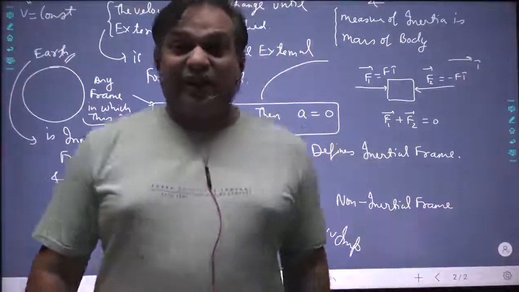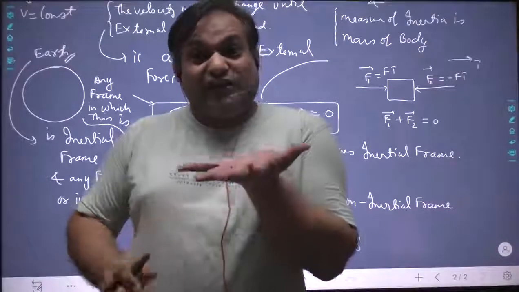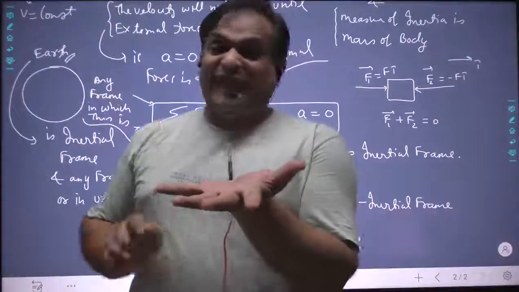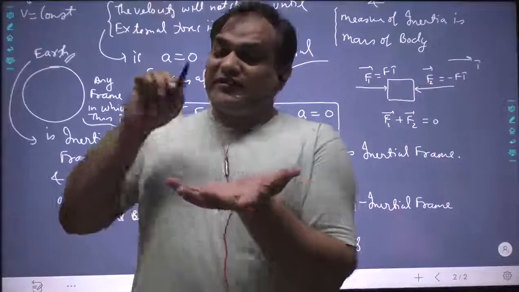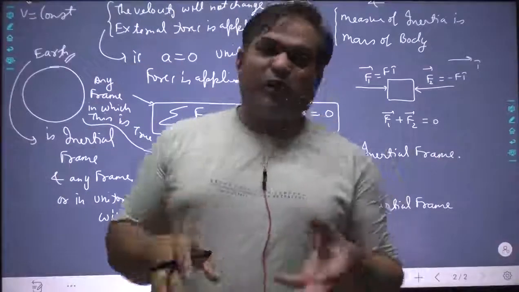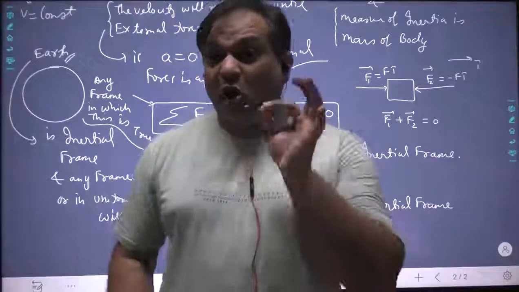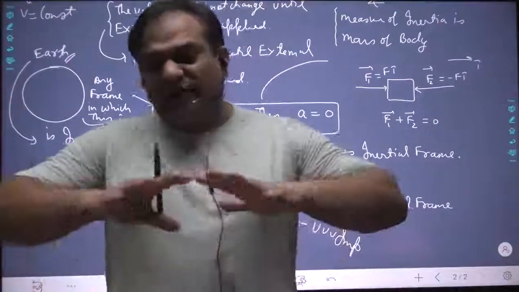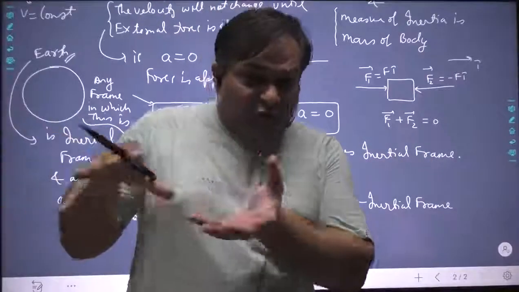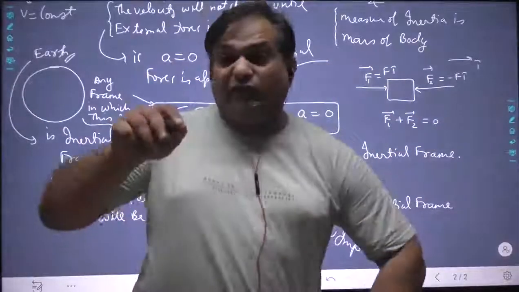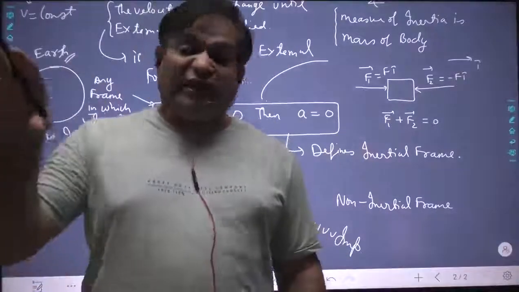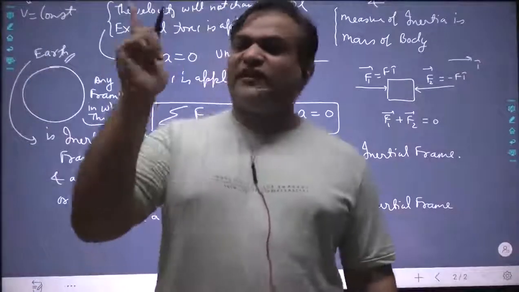Newton's first law defines the frame where you can apply Newton's second and third law. If some frame obeys Newton's first law, then only Newton's second and third law can be applied. So Newton's first law also puts a rigid and perfect definition of inertial frame. Earth will be considered an inertial frame, and any frame moving with uniform velocity with respect to Earth. Now that uniform velocity may be 0 or uniform. So let's put it in simple words: any frame moving with a uniform velocity with respect to Earth is known as inertial frame.